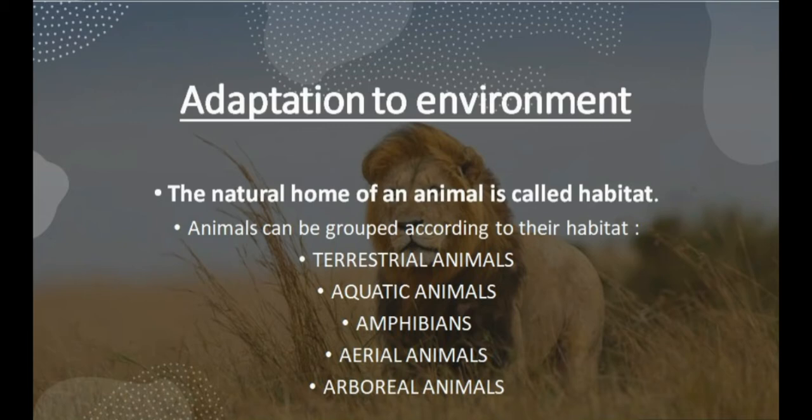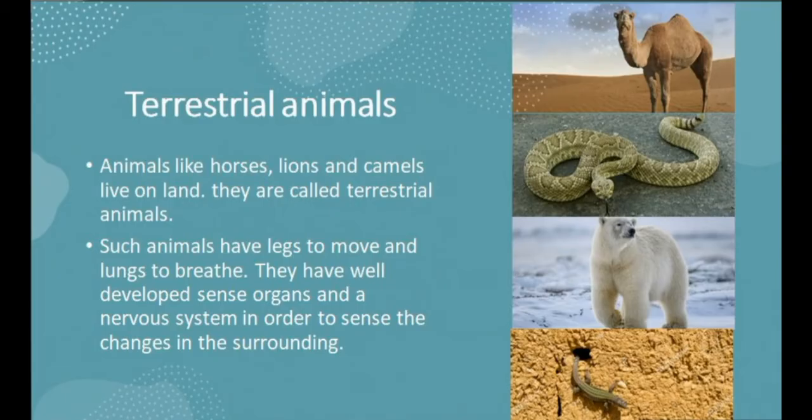Okay, the natural home of an animal is called its habitat. As you live in your home, that is a habitat for you. Animals can be grouped according to their habitat as terrestrial animals, aquatic animals, amphibians, aerial animals, and arboreal animals. So, the first category is terrestrial animals.